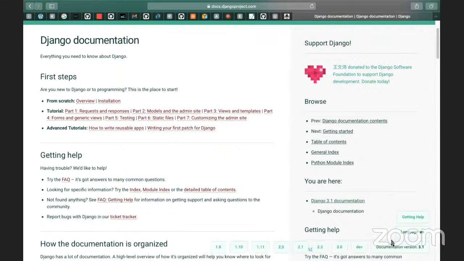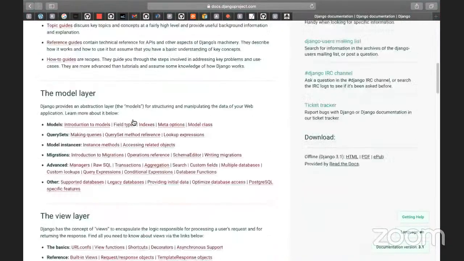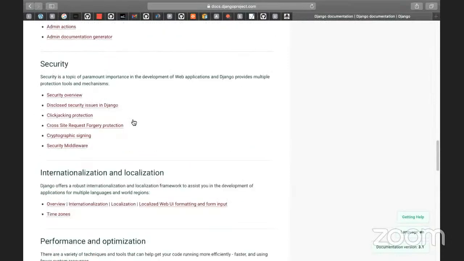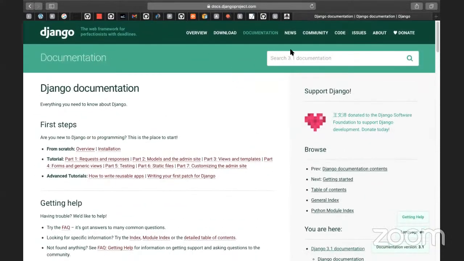There is a huge difference between 1.x and 2.2 and 3.0 because new features were recently released in 3.0. You can have a look into the documentation, which is very nice, guys. I will use this documentation today for a complete overview.